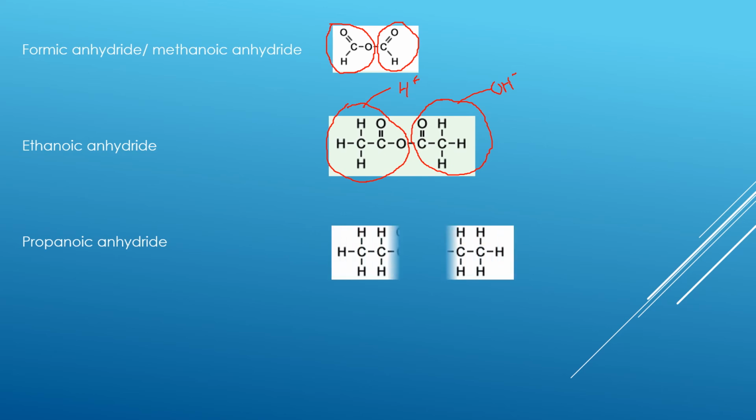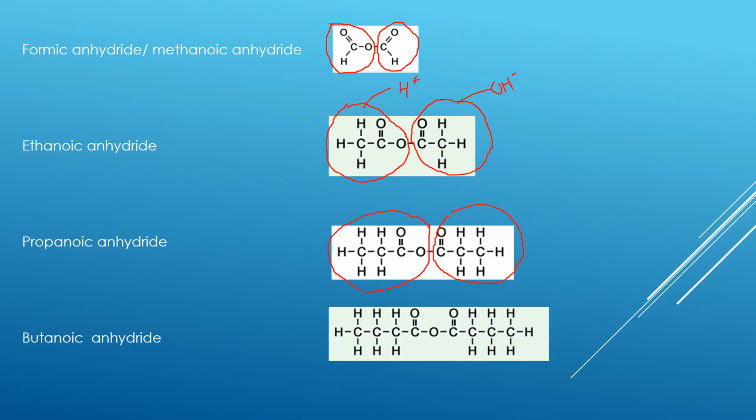Then we have propanoic anhydride. So again, propanoic anhydride has two propanoic acids joined together. So that's one propanoic acid group, and that's the other propanoic acid group. And then we have butanoic anhydride, where the parent carboxylic acid is butanoic acid, made of two butanoic acids joined together. Okay, so this is how acid anhydrides are drawn and named.